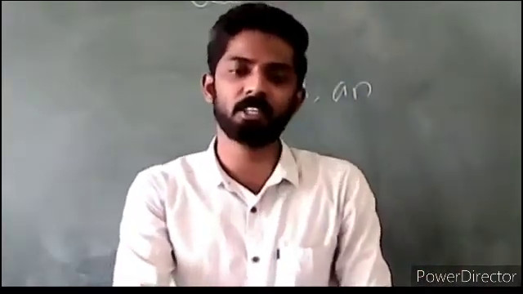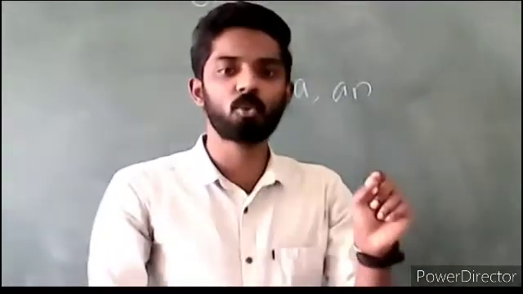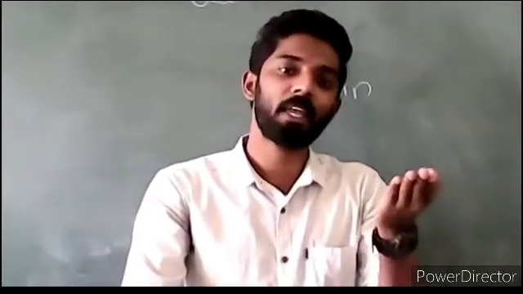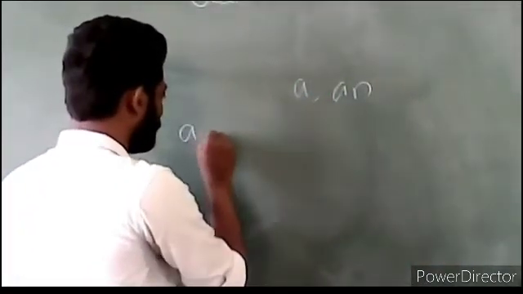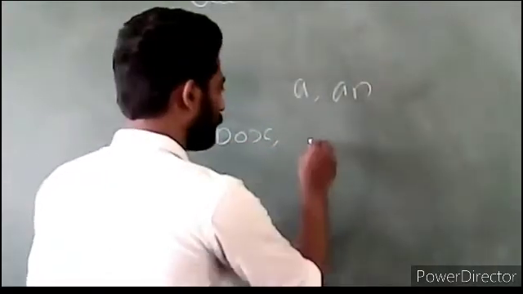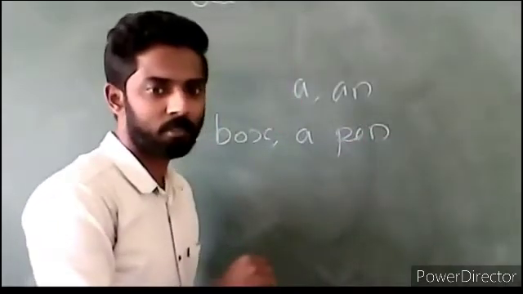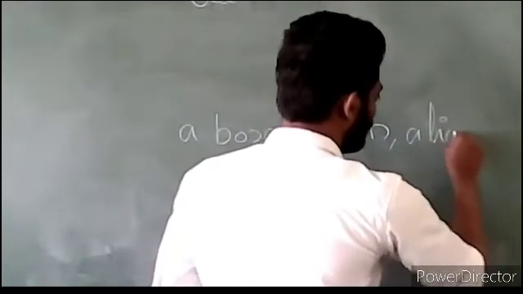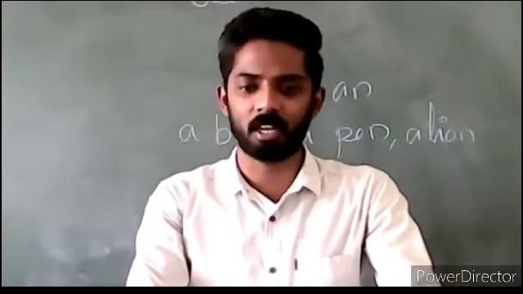In the categorization itself, it is clear that a and an are used for indefinite things. For example, a box, a pen, a lion. All these are indefinite articles.